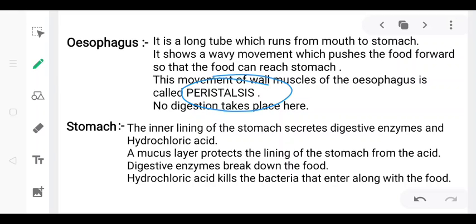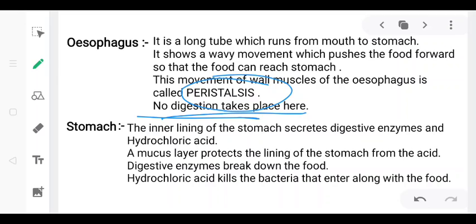And you have to remember that no digestion takes place in the esophagus. Next is the stomach. The inner lining of the stomach secretes digestive juices or digestive enzymes as well as hydrochloric acid.